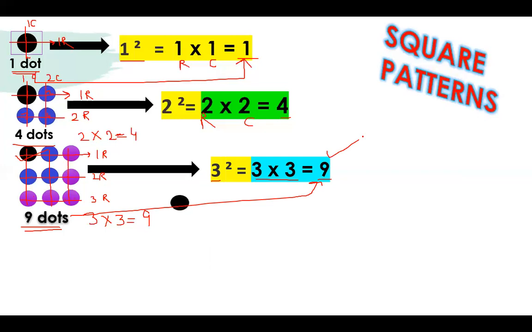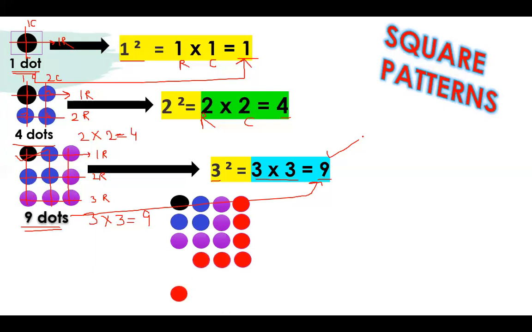So now we will add more dots to the 9 dots. Firstly we have to represent 9 dots. Now we will add more dots to make a square. If I complete over here, this is not giving me a square shape. So I have to add more dots to complete it into a square. When I add more dots, it will give me a square shape.